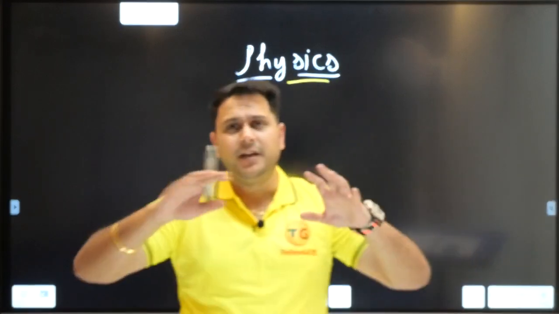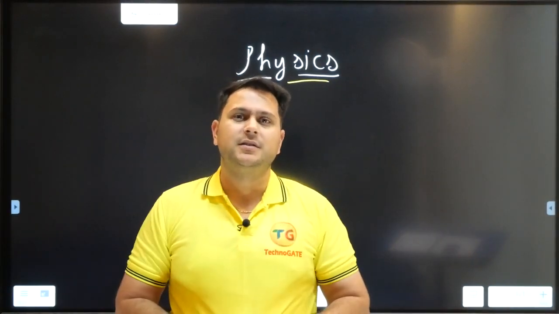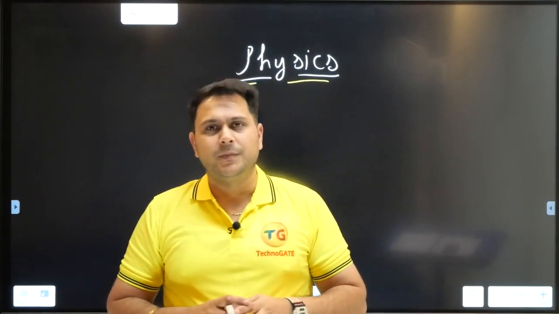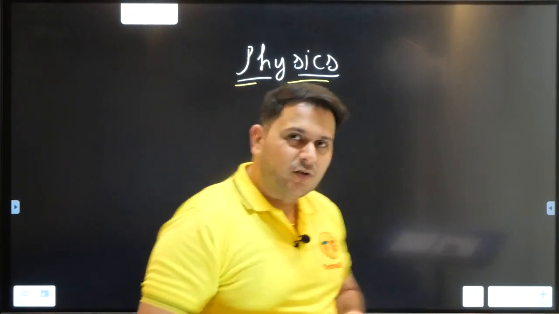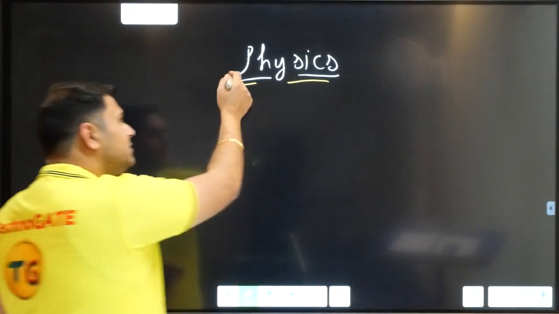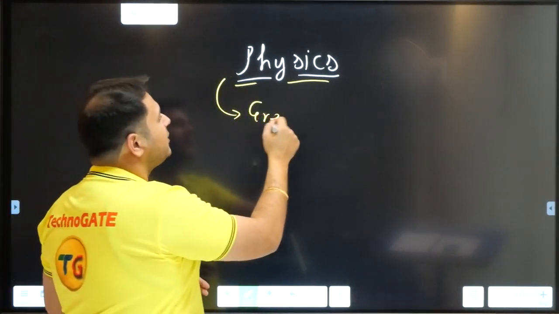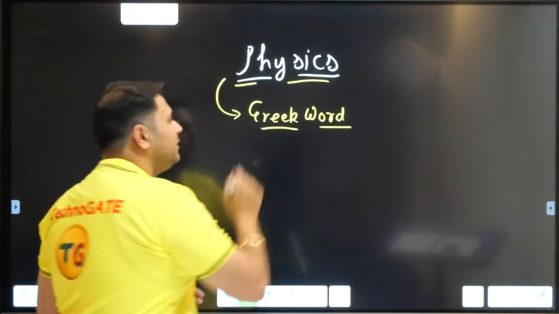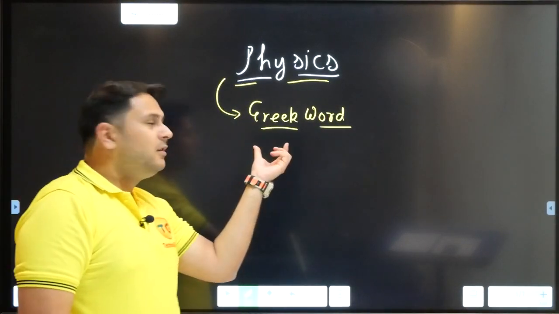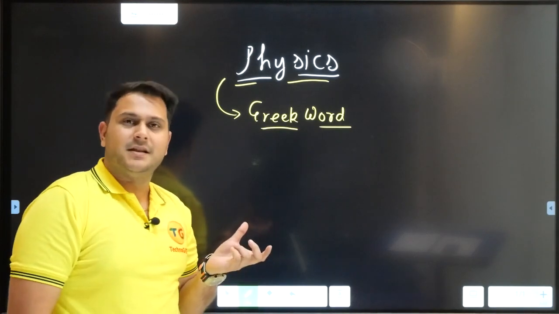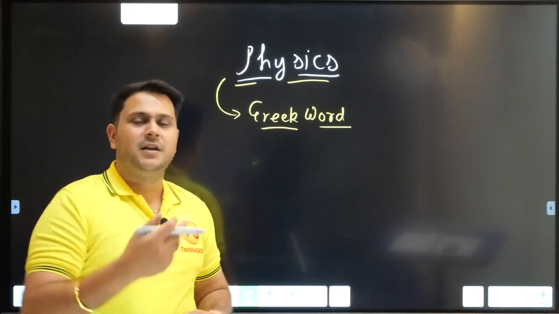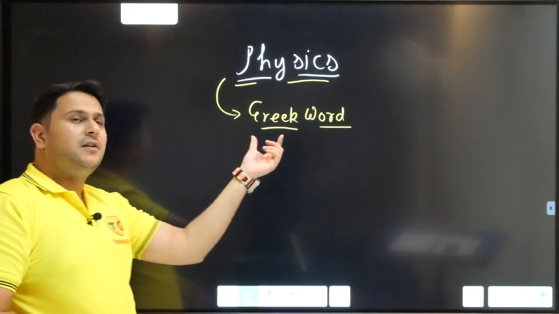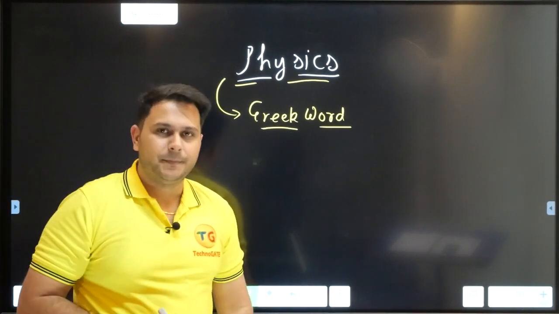All of you must be reading so many definitions about physics. All of you must be hearing what physics is. Today I will tell you what actually physics is. Now this physics term is coming from a Greek word. Now when I say Greek, Greek is a language, like we speak English, like you speak some other languages. Similarly, we have one other language. The name of the language is Greek.